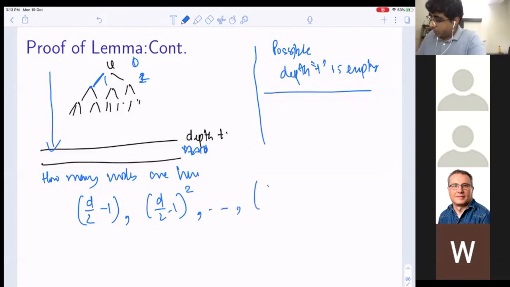And look at the t minus 1th level here. All its children are here except one. Why?